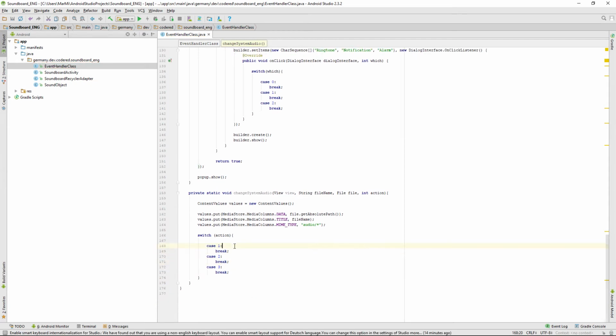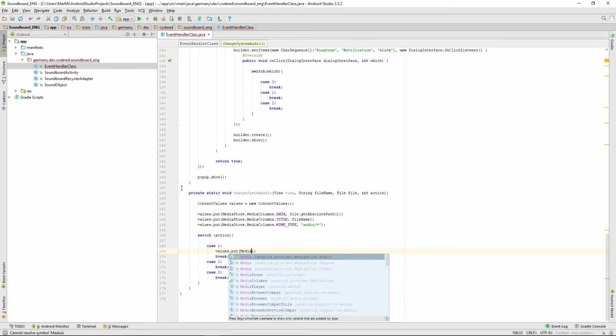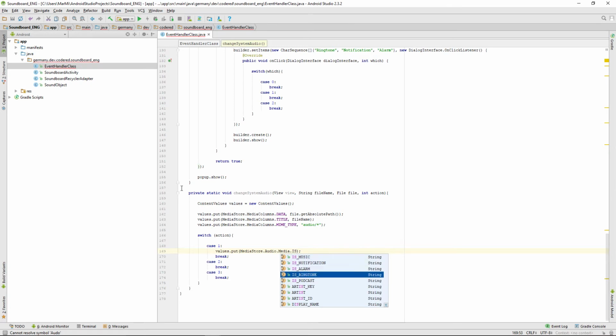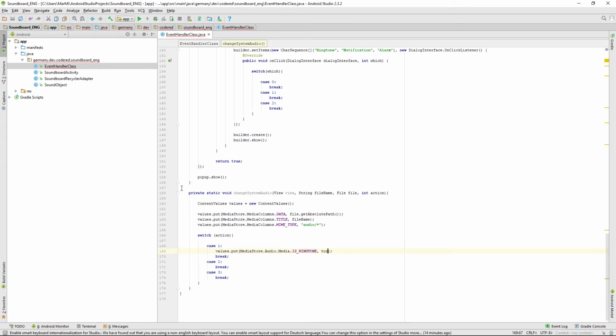And for the first case, for the ringtone, I want to put the media store audio media is ringtone. That will be true, so that defines that this will be used as a ringtone file, and we can copy and paste that 2 times.